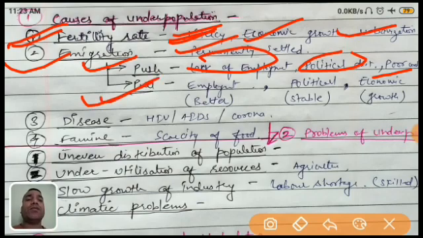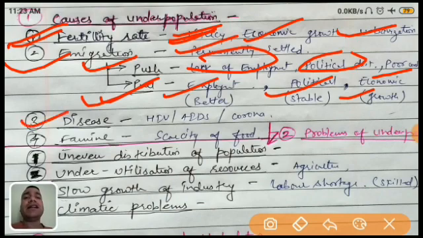In the same way, the pull factor is just the opposite. Employment is better, so that is a pull factor. Political stability means if the government is not changing again and again, they can take the right decisions. And economic growth: if the growth is good, that's why people are moving to other countries. So these are the two factors of emigration, the push factor and the pull factor.